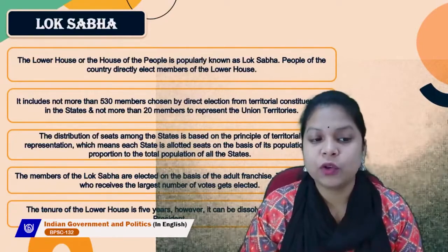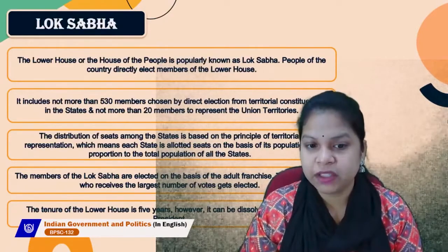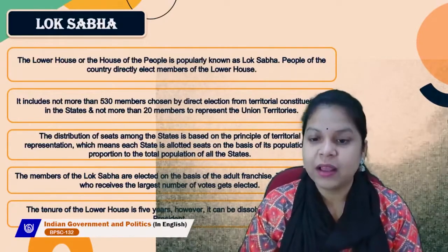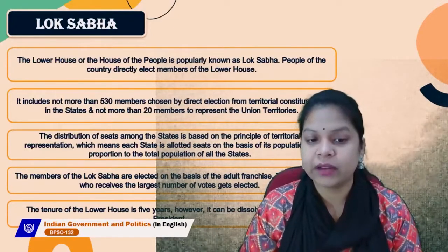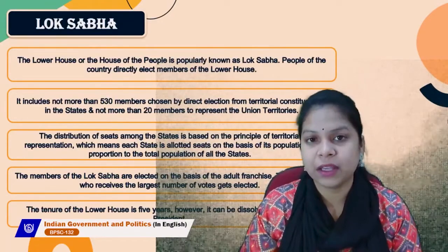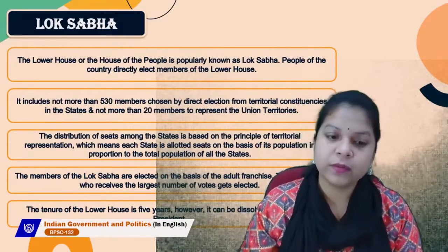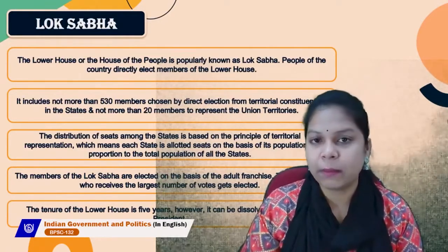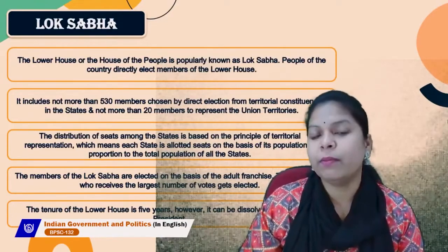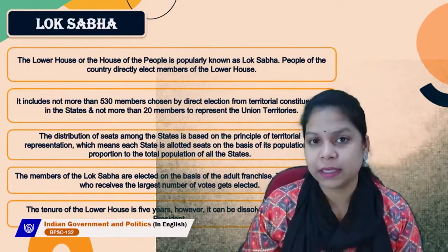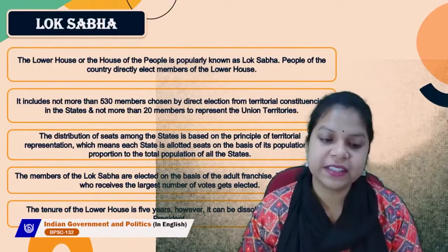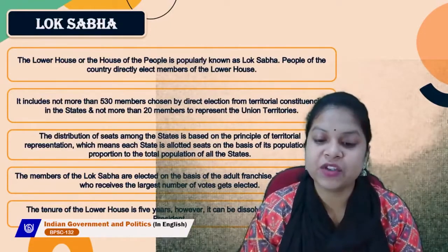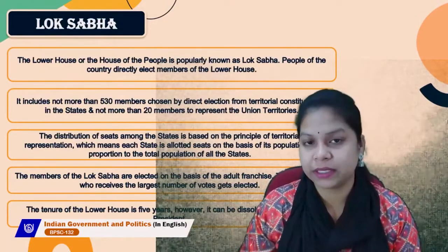So it includes not more than 530 members chosen by direct election from territorial constituencies in the states, and not more than 20 members to represent the union territories. So from the states, there should be 530 members, and there should not be more than 20 members representing the union territories. The distribution of seats among the states is based on the principle of territorial representation.